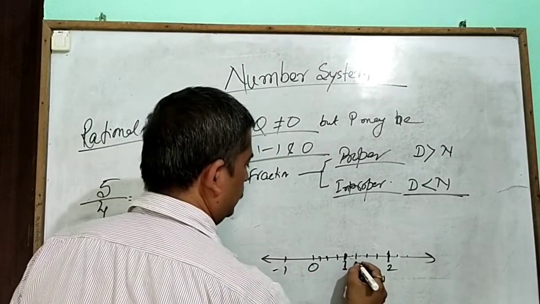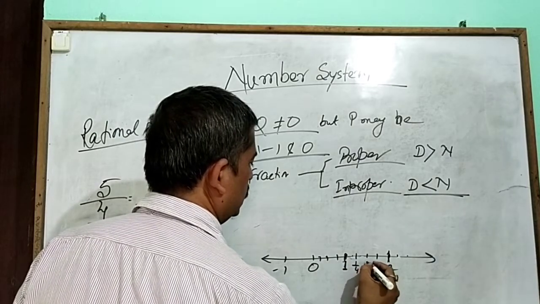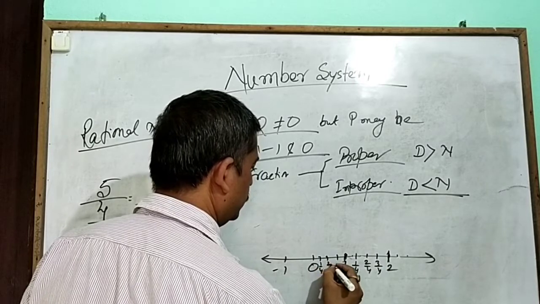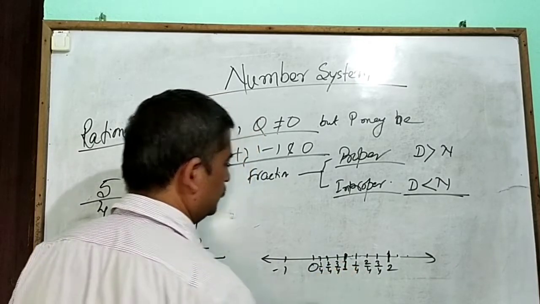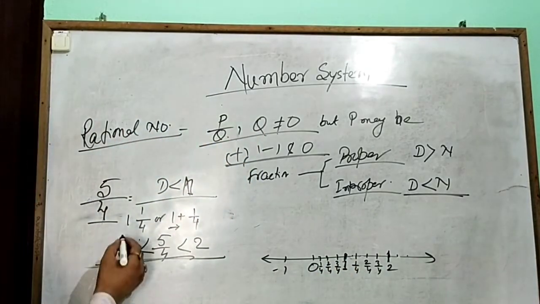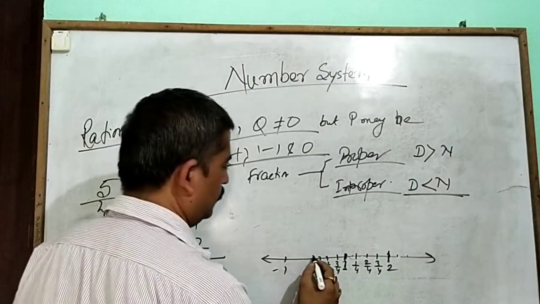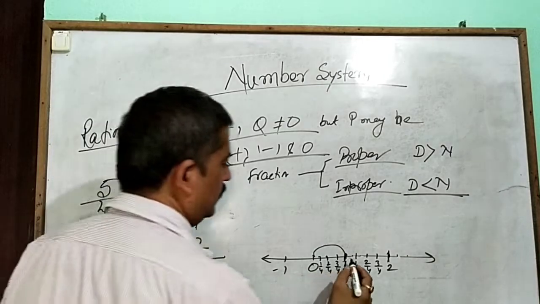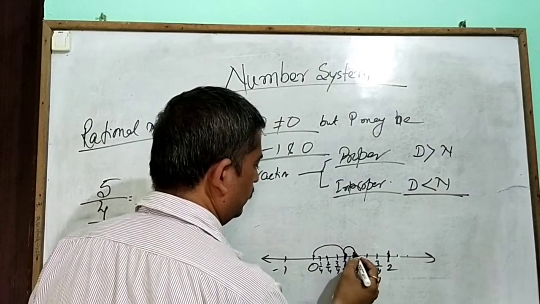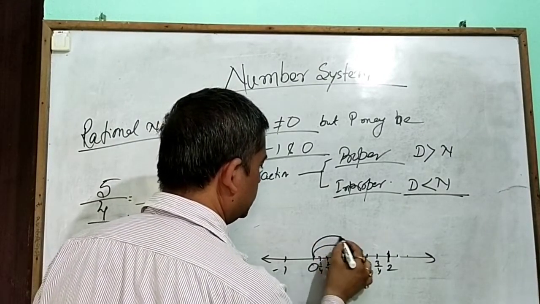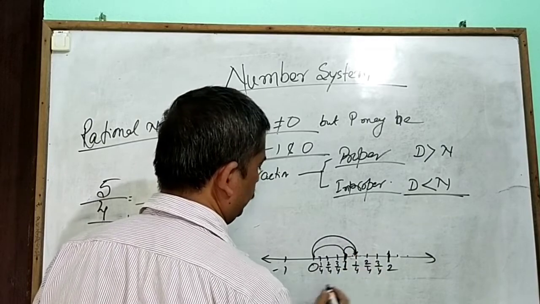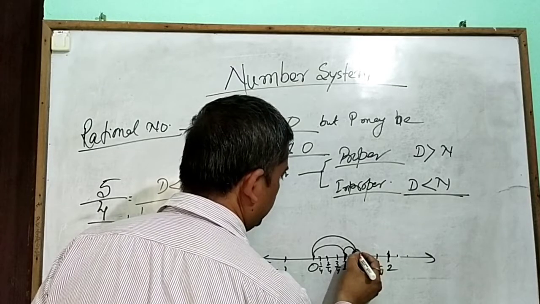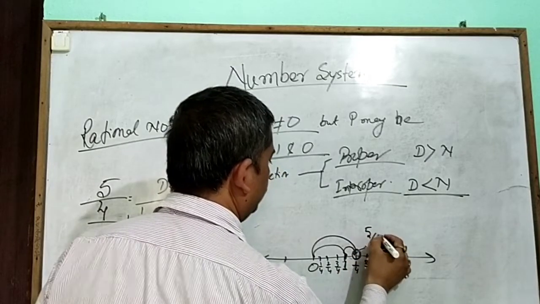That is 1 by 4, 2 by 4, 3 by 4. So first of all, go to 1. Then again 1 plus 1 by 4, meaning the total number reaches that point, which is the representation of 5 by 4.